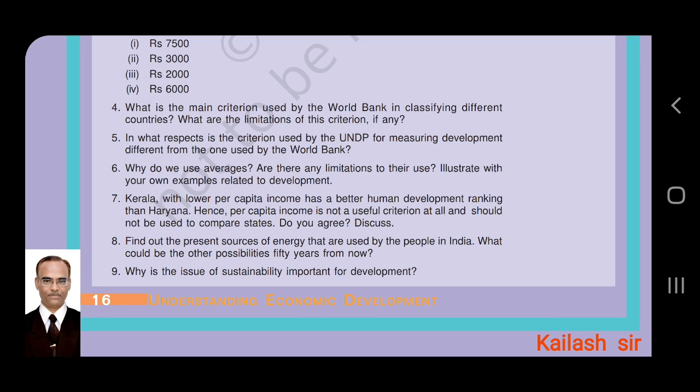Find out the present sources of energy that are used by the people in India. I already told you solar energy and electrical energy are used. CNG is also used. What could be the other possibilities 50 years from now? Last is, why is the issue of sustainability important for development?